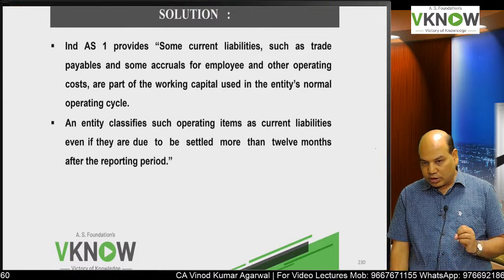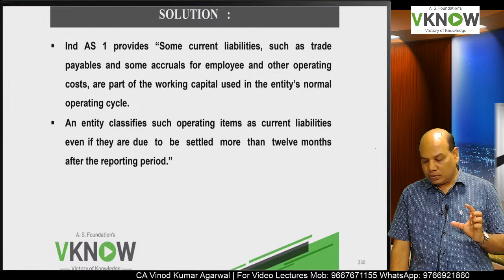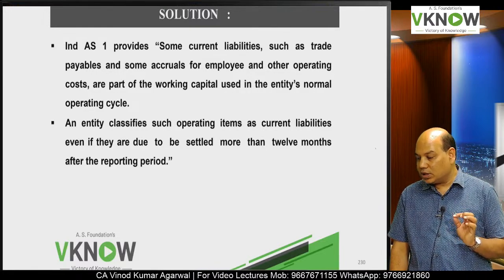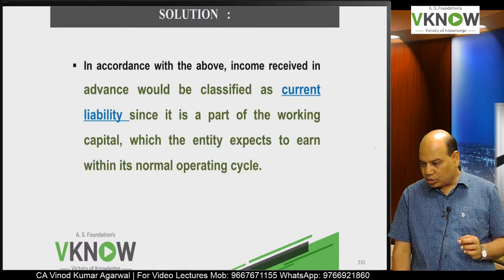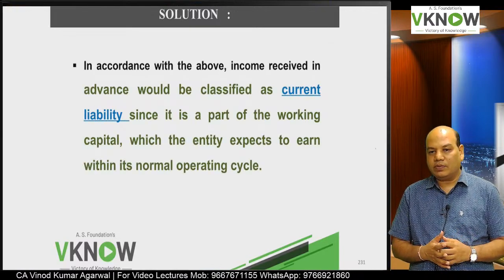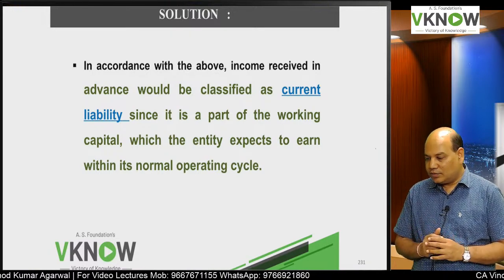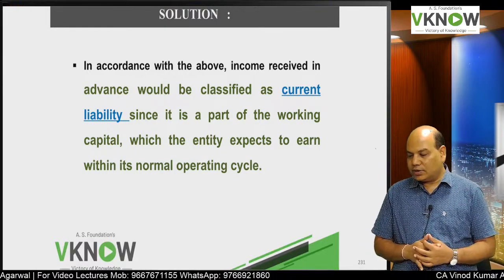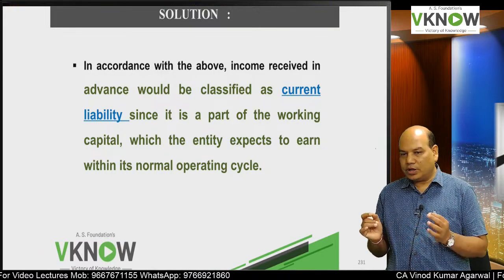So this is a part of working capital, and if it is a part of your working capital, you have to check the normal operating cycle. An entity classifies such operating item as current if they are due to be settled more than 12 months after the reporting date. In accordance with the above, income received in advance would be classified as current liability since it is a part of working capital which the entity expects to earn within its normal operating cycle.